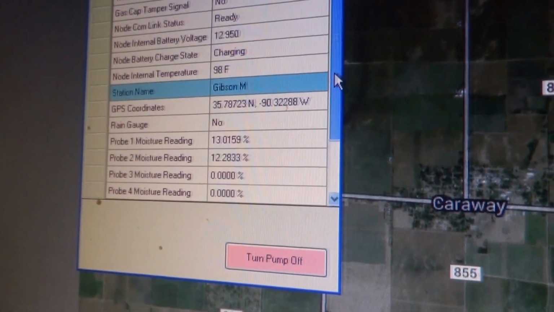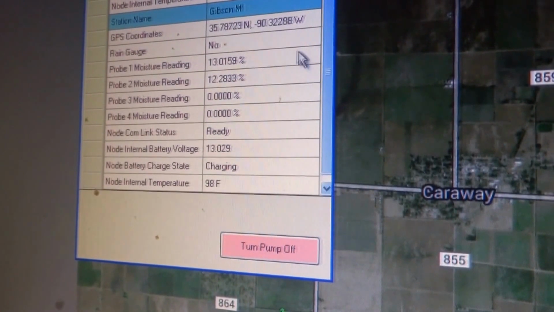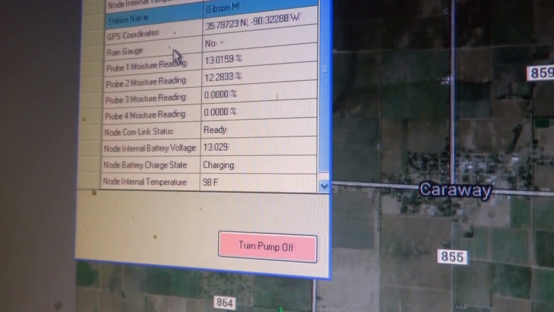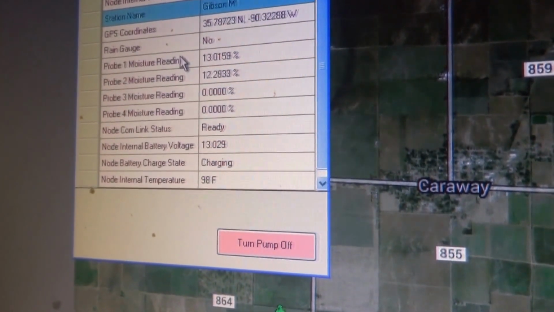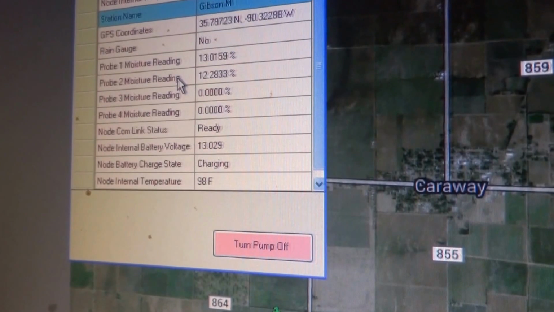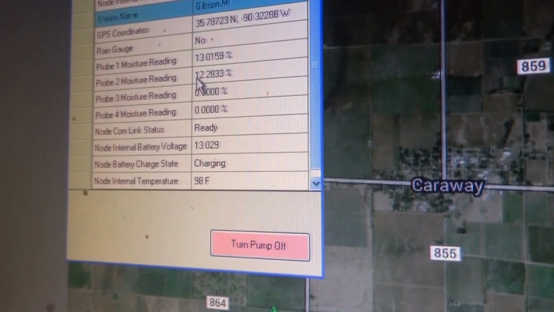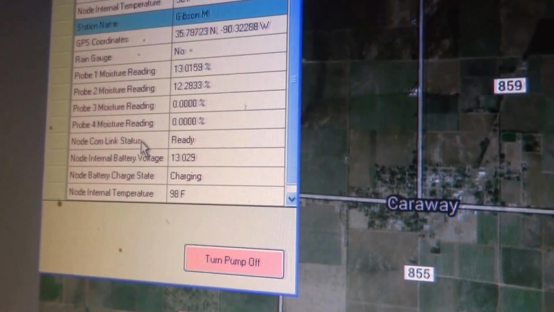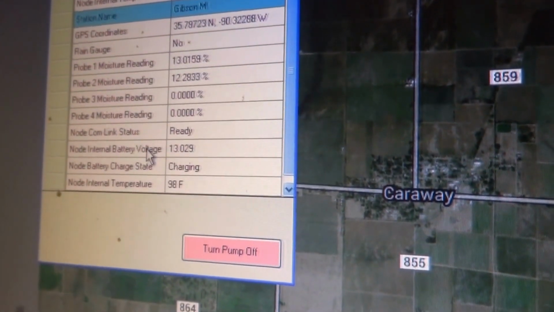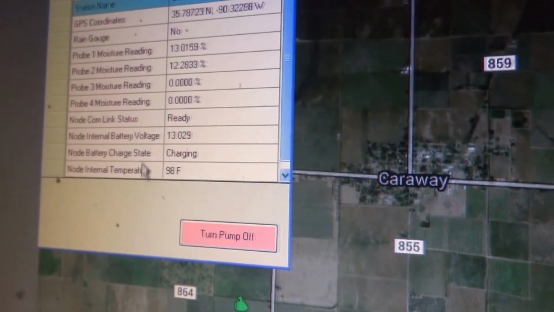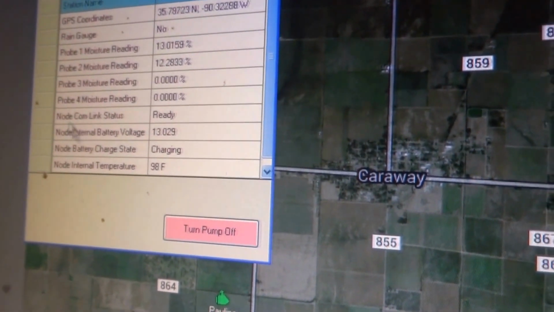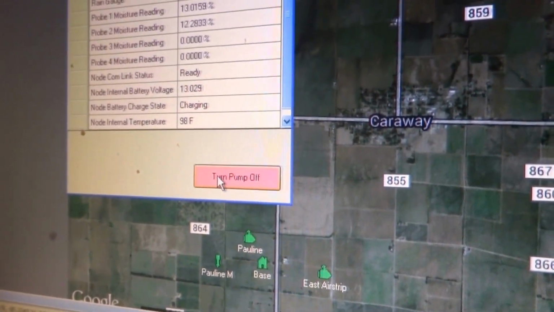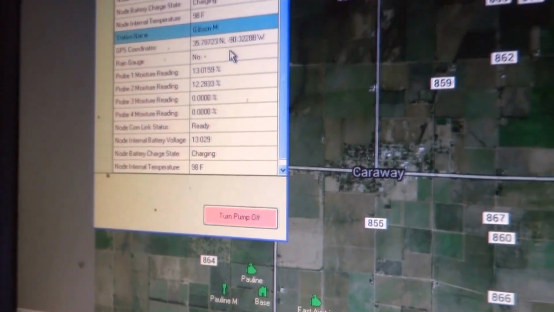We have a soil moisture stand associated with this pump, as we said, and so here are the coordinates, rain gauge is not wet. Here are the moisture probe readings. We've got 2 probes connected. As you can see, it's pretty dry out, only 12-13% moisture present in the soil. It also has communication link status, the internal battery voltage, whether we're charging, and that temperature. At this pump, we can turn this pump off by clicking this button if it's running, and we'll send a kill signal to the Murphy panel.